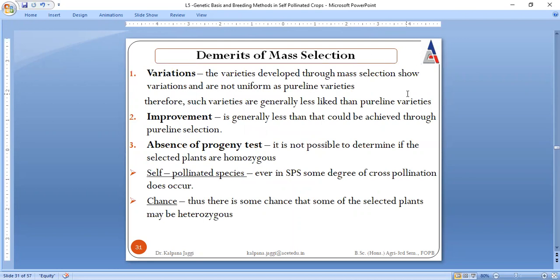Demerits: varieties which are developed as a result of mass selection, although we are proceeding with the same kind of varieties, still give certain variations. Improvement is less compared to pure line selection. Here we are not conducting any progeny test. So this is also one of the demerits.